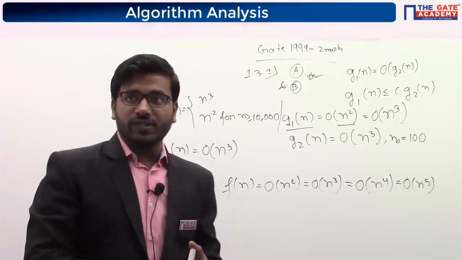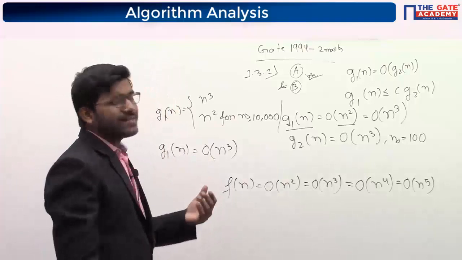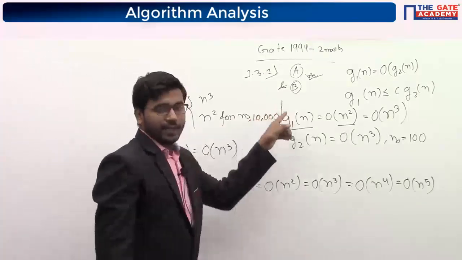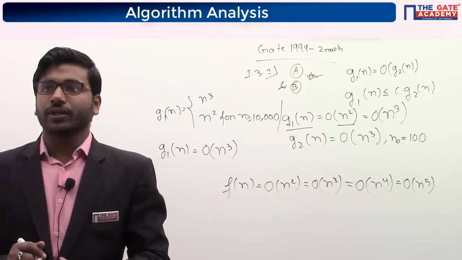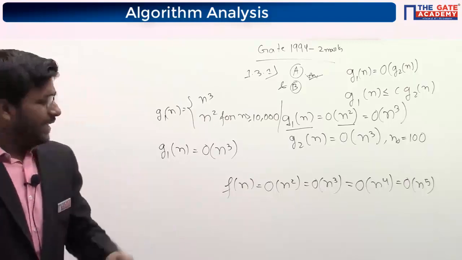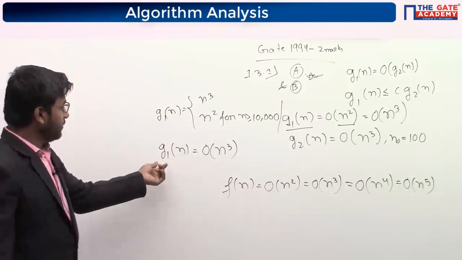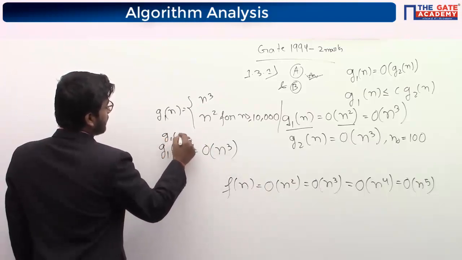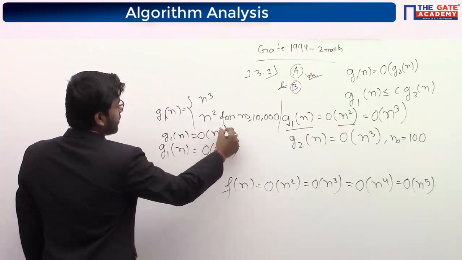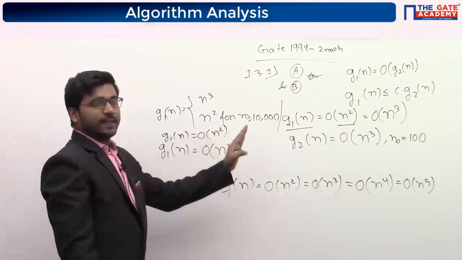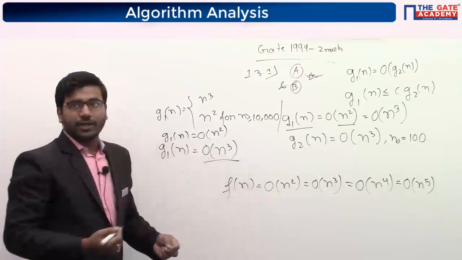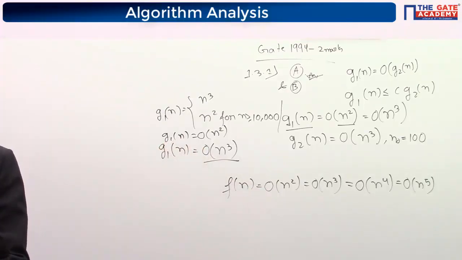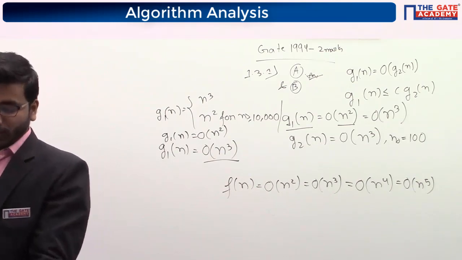Okay, and if you see, B is also correct. Anyone having any doubt? A and B both are correct. Is it clear? Yeah, Binay is saying okay. Anyone having any doubt now? Yeah, A and B both are correct, because G1n is big O of n square, so we can write anything which is greater than n square, so n cube is also correct. Is it clear now, Diya? Anyone having any doubt in this one? So can I proceed to the next one?